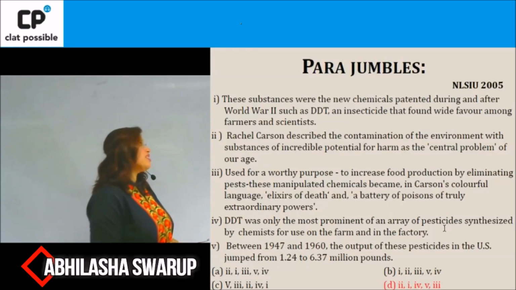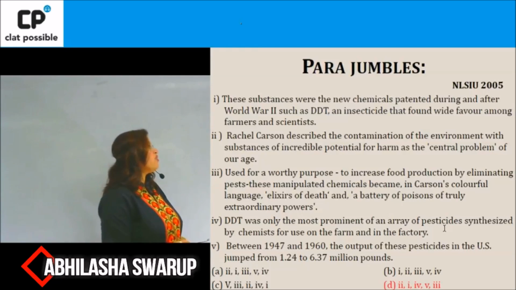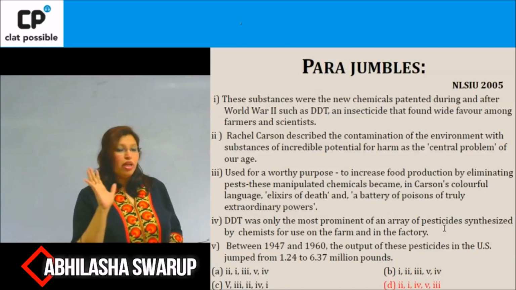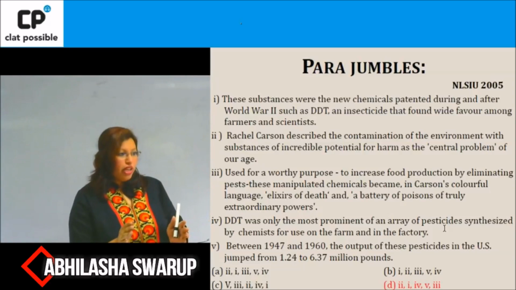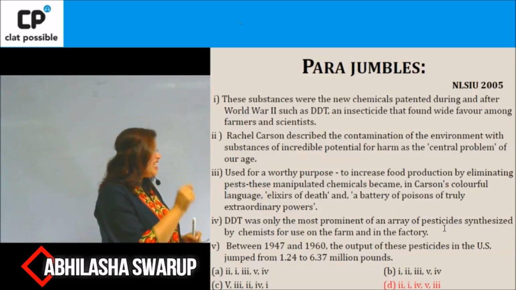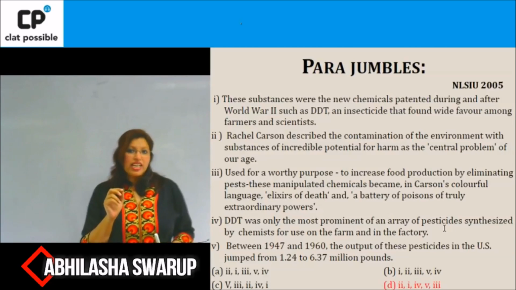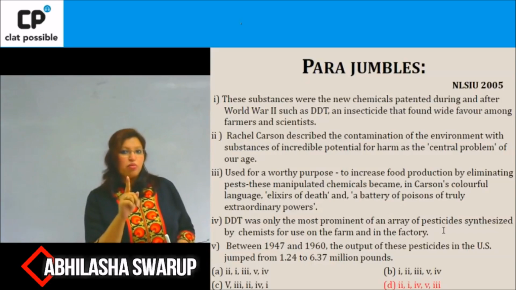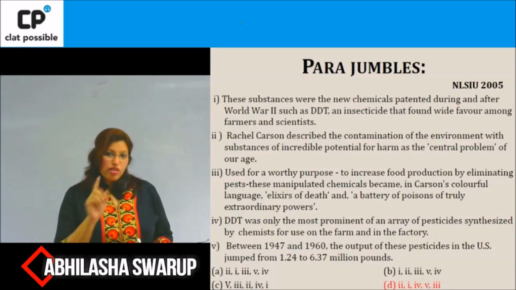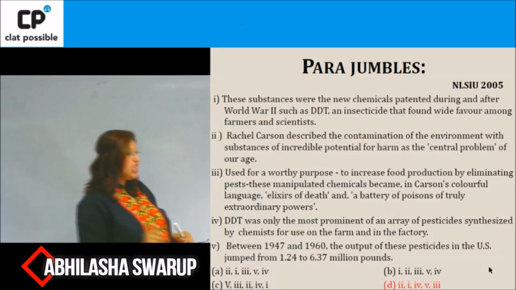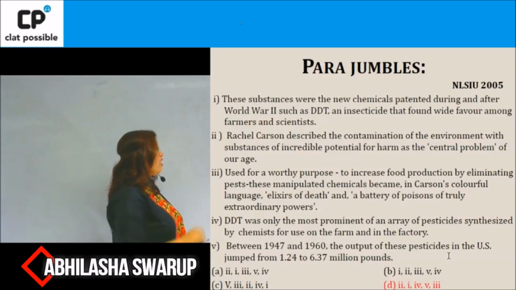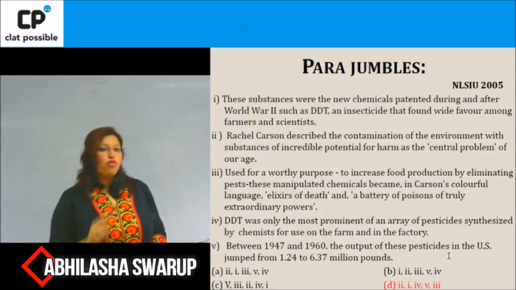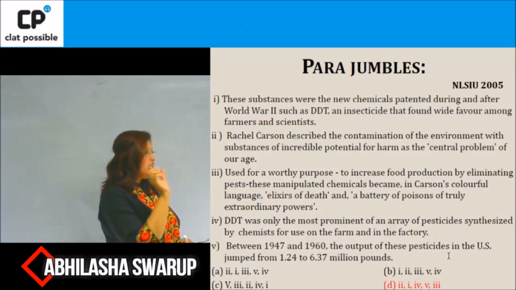So now when we look at these sentences down the line, we'll realize that the second statement says Rachel Carson described the contamination of the environment with substances of incredible potential. So bingo, we have a clue. This one says substances of incredible potential, and our first sentence is these substances. So very clearly, the second and the first statement form a mandatory pair. So that gives you one clue. Now the minute you see that 2 and 1 form a mandatory pair, we look at our options, and option 1 and option 4 both have 2 and 1 there.